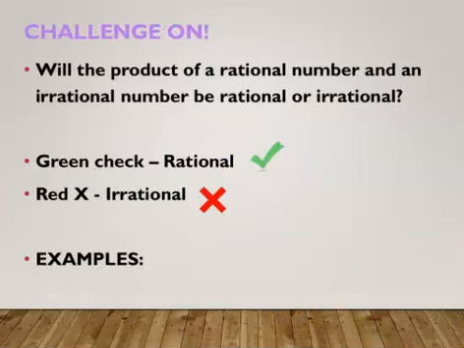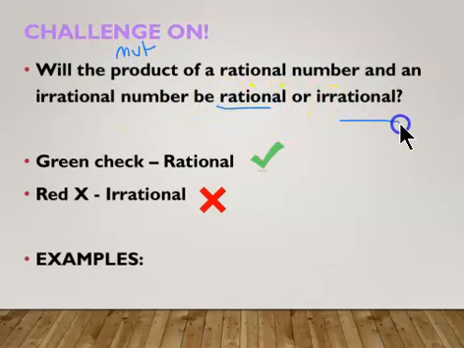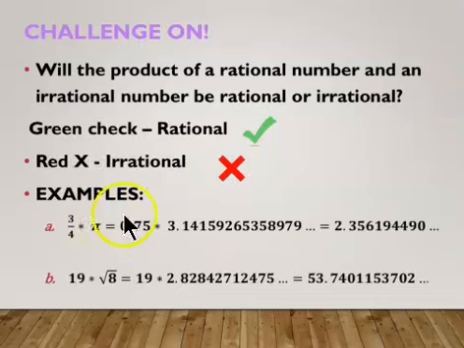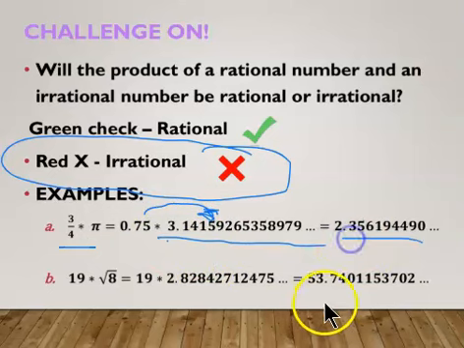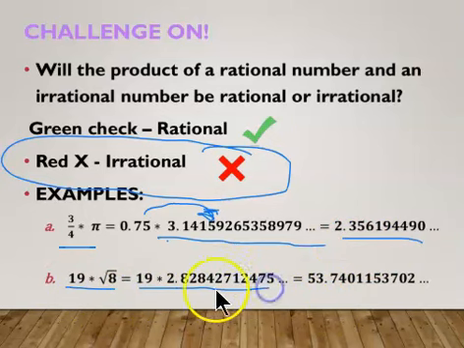All right, let's try another one. Will the product, which is multiplication, of a rational number and an irrational number be rational or irrational? Let's think about this. Give me a check or an X, depending on which one's correct. Try some examples. Pause the video. The answer is it will be irrational because I'm multiplying and it's just encompassed inside of this big long number. Same with 19 times the square root of 8. It's just a big number times 19, so it just makes it a bigger ugly number.